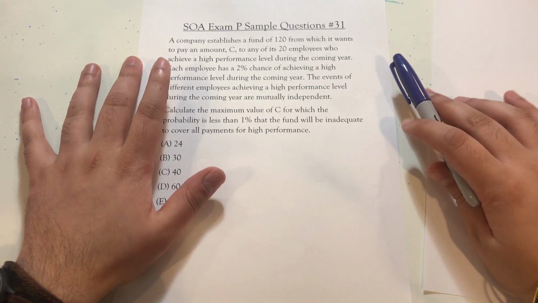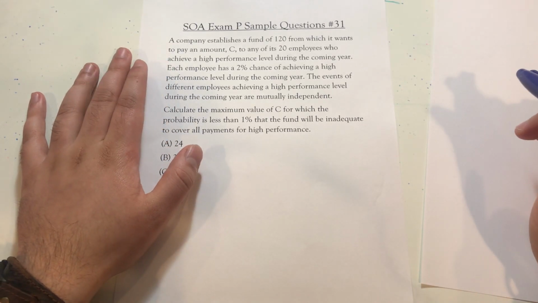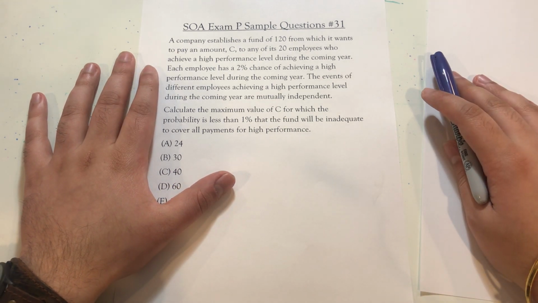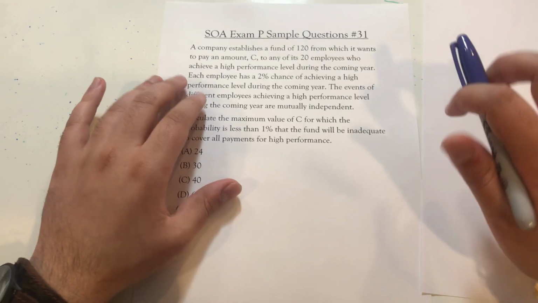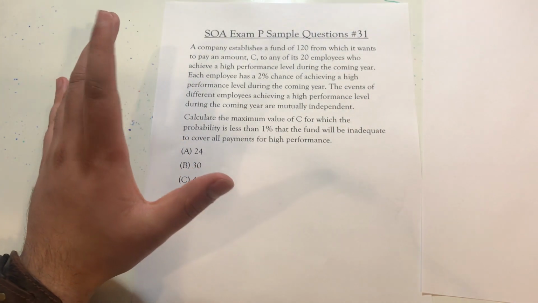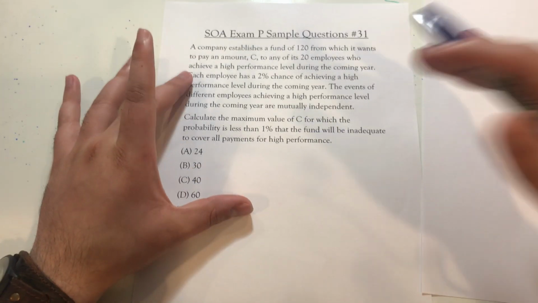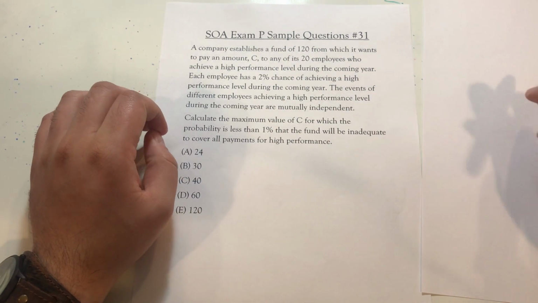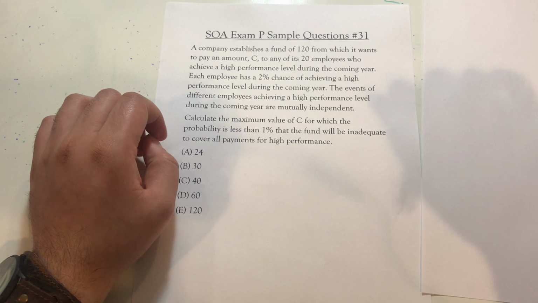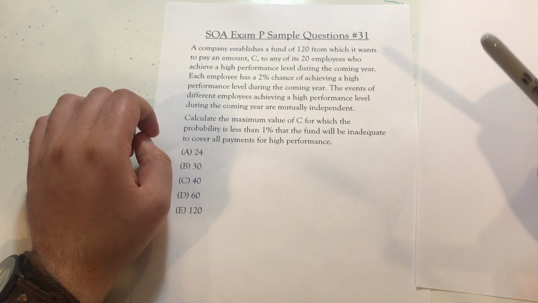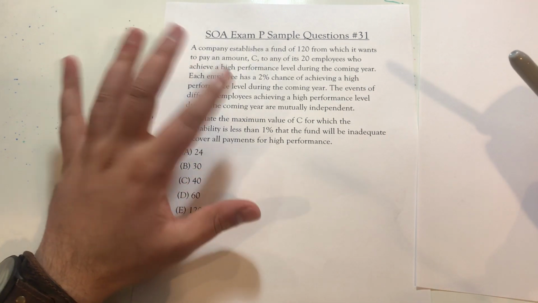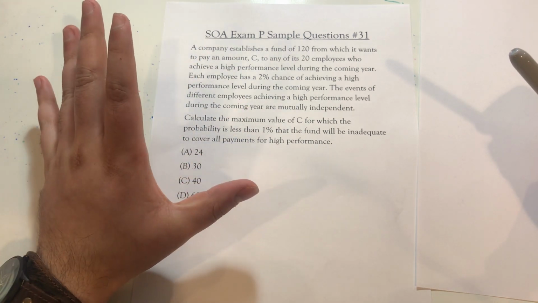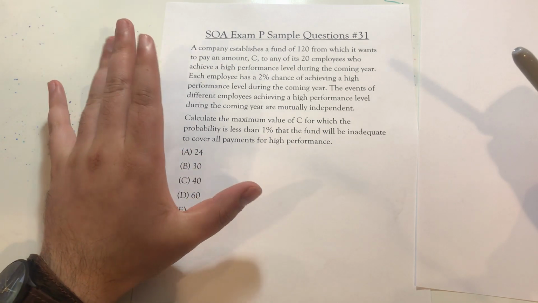So in this video, we're going to go through sample question 31 from the Society of Actuaries Exam P list of sample questions. The question reads: a company establishes a fund of 120 from which it wants to pay an amount, C, to each of its 20 employees who achieve a high performance level during the coming year. Each employee has a 2% chance of achieving a high performance level during the coming year. The events of each employee achieving a high performance level during the coming year are mutually independent.